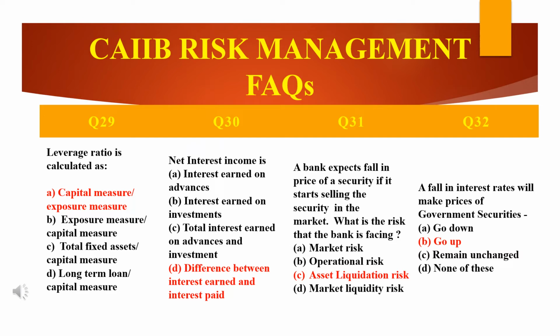So vice versa. Also make a note that we are referring to the market interest rate and not the coupon interest rate. I'm just giving you an example. The coupon interest rate, which is payable on the security, normally remains unchanged throughout the life of the fixed income investment. So in general here, as per the question, a fall in the interest rate will make the prices of G-Sec go up.